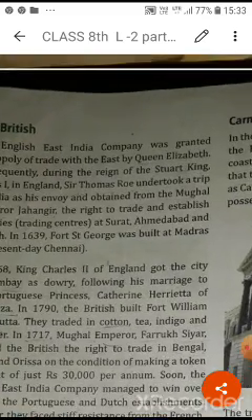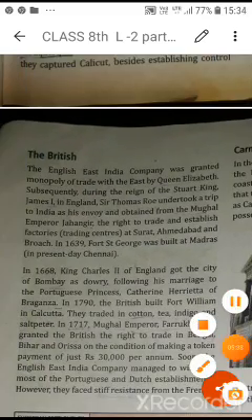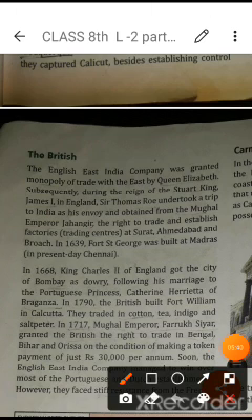So students, in the first chapter I have also explained something to you. The Britishers were very smart and clever in their work. First of all, monopoly means single right. Queen Elizabeth of England had the thought that the English company should have monopoly trade with the East.